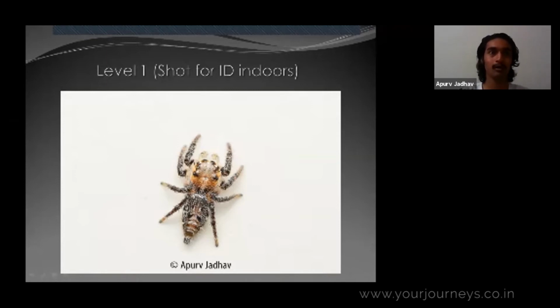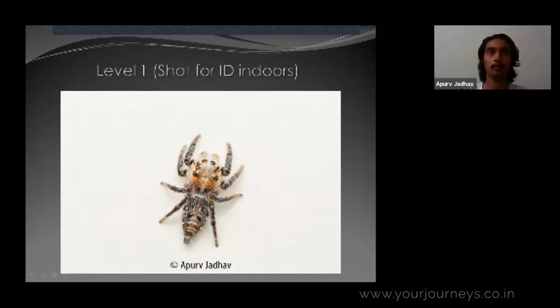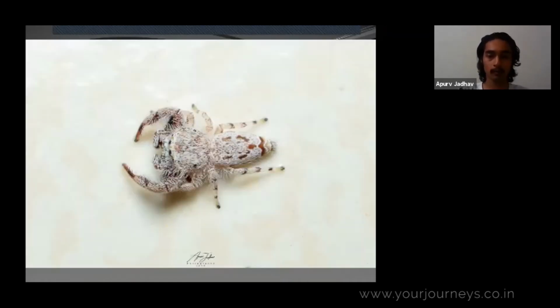In identification, there are a few things which I consider. I don't know very properly how taxonomy is done, because it requires a microscope or a really standard procedure to be followed for identification. But there are some hard and fast pointers which will help you identify spiders at least on a family basis, till family level. So I started to take photographs of spiders. I used to bring them home and take pictures of them against a clean background.